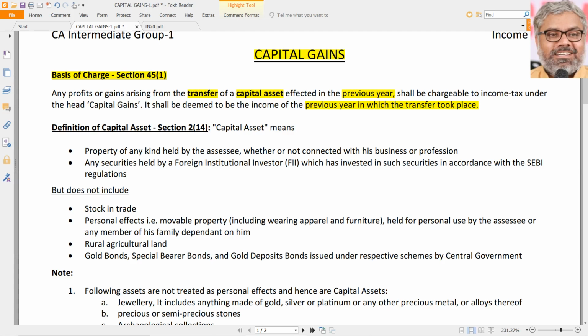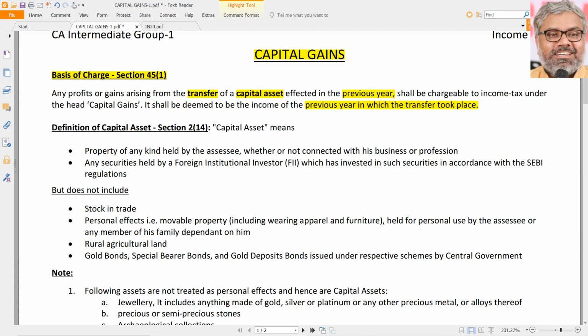So we should know first of all what is a capital asset. Once we know what is a capital asset, we should also be able to classify them into long-term capital assets and short-term capital assets. That is one thing which is definitely a very core aspect related to this head of income. But once we know that, we should also identify what is called a transfer and what is not regarded as a transfer. So what is a transfer is a discussion.